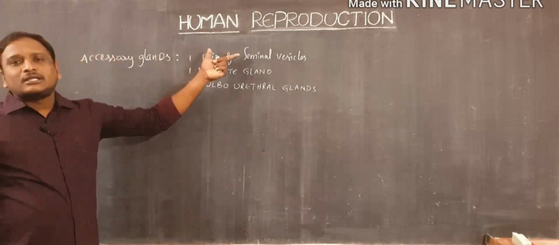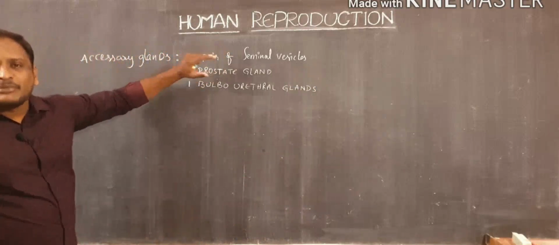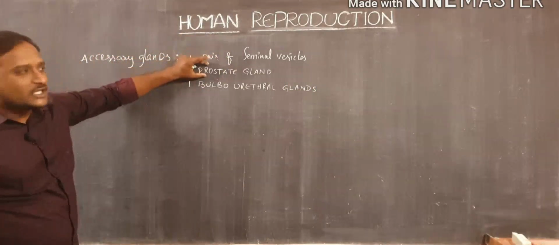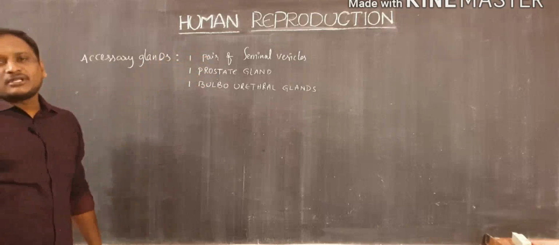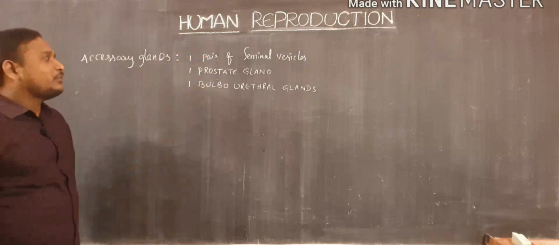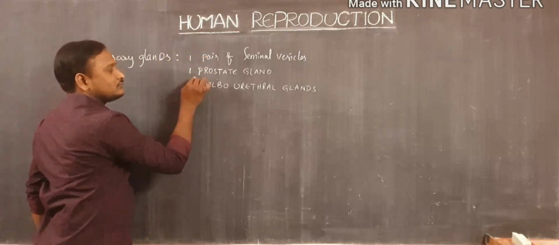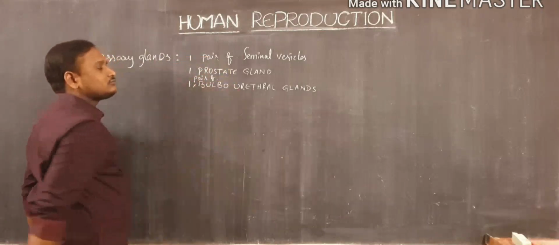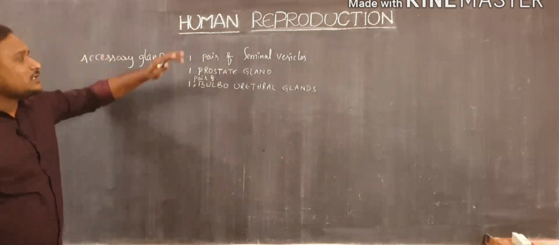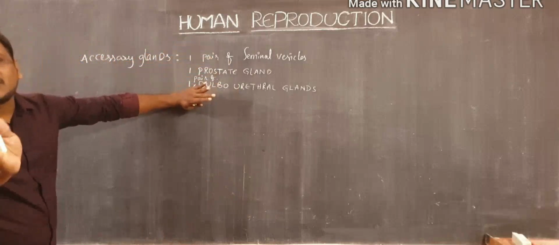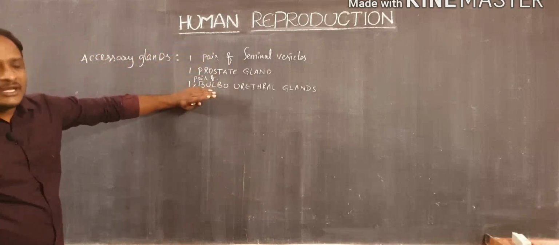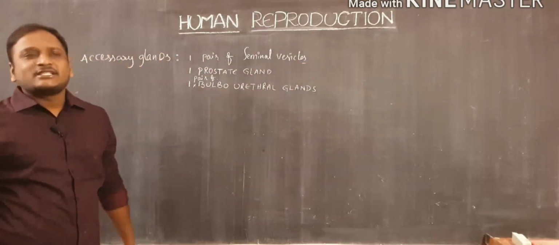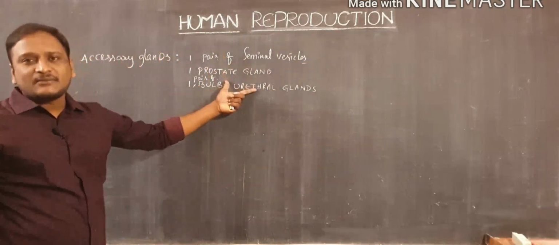Likewise, three types of glands are associated with the male reproductive system: one pair of seminal vesicles, one prostate gland, and one pair of bulbourethral glands. And what secretions are generally secreted by these three accessory glands?